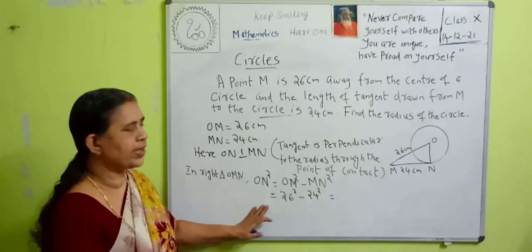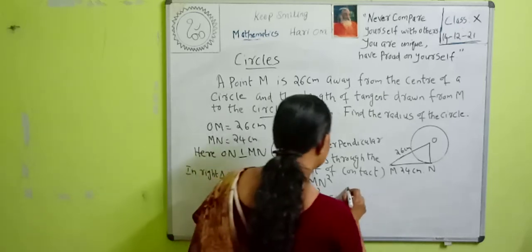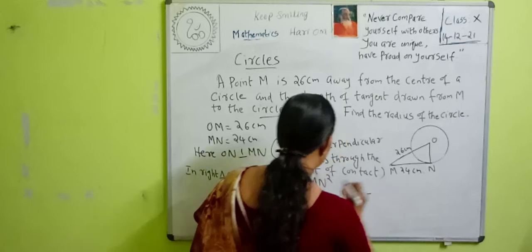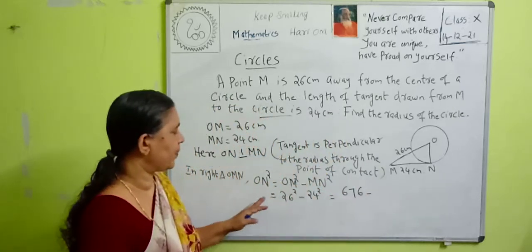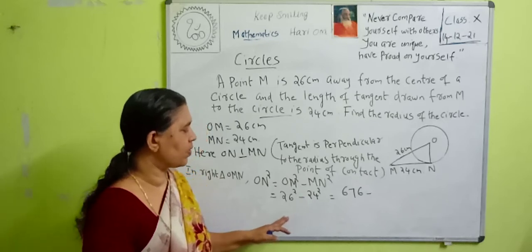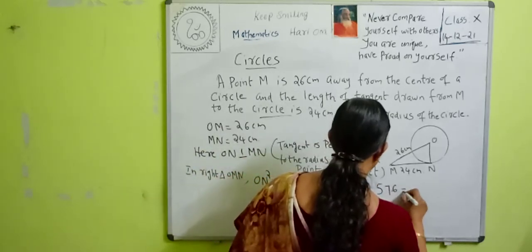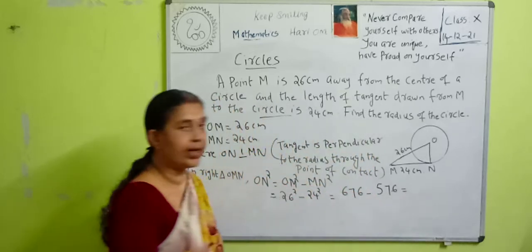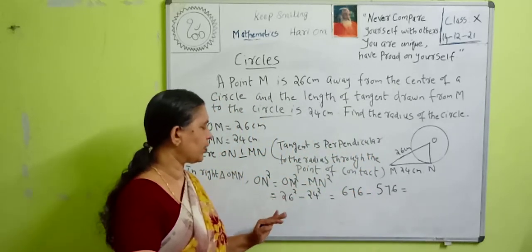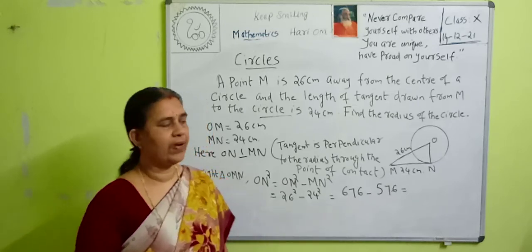Now what is 26 square? 26 square is equal to 676. 24 square is equal to 576. So ON square is equal to OM square minus MN square, 26 square minus 24 square, that is 676 minus 576.